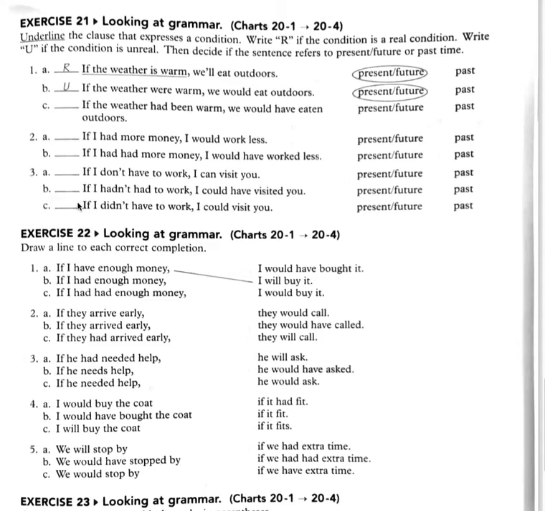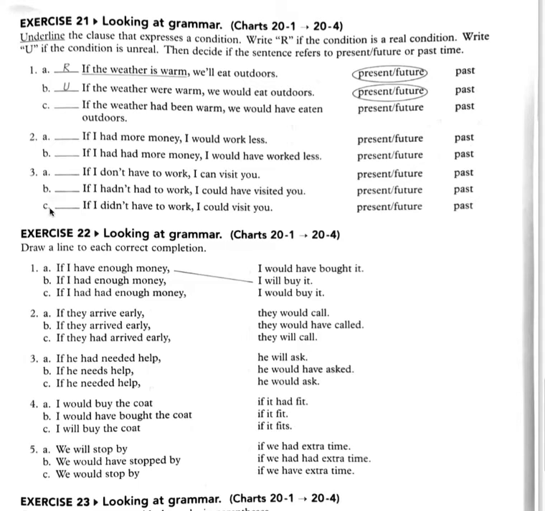B. If I hadn't had to work, I could have visited you. What's my clause that expresses a condition? If I hadn't had to work. Now look at the if clause. Hadn't had, and then could have visited. Okay, so here you say, this is past perfect, and this is could have and the past participle. So if I hadn't had to work is my clause that expresses a condition. Underline that. And then this is going to be unreal in the past because of the past perfect and could have and the past participle.